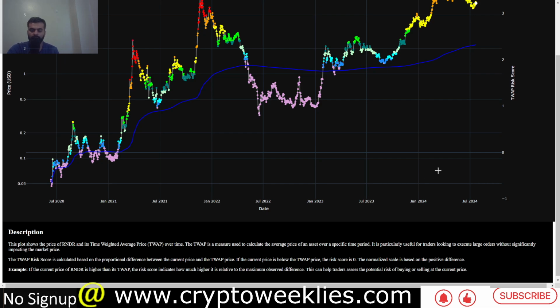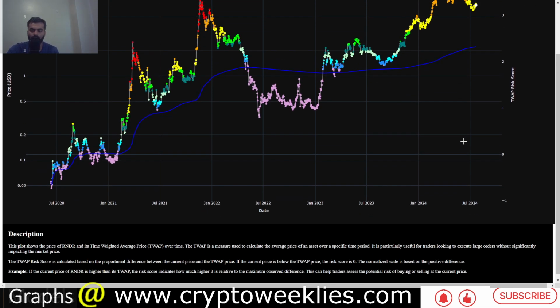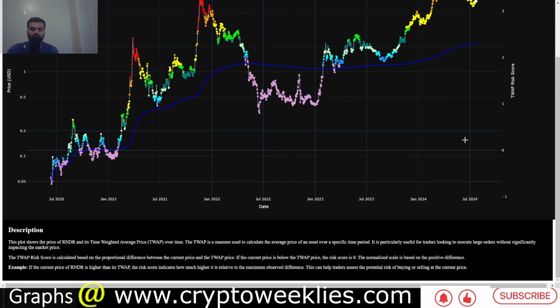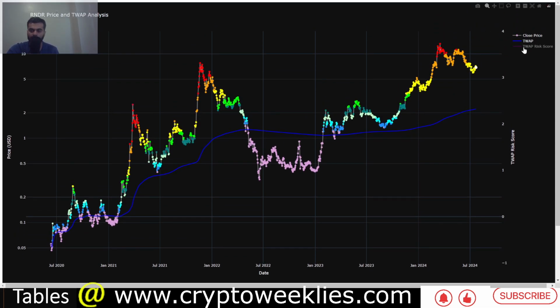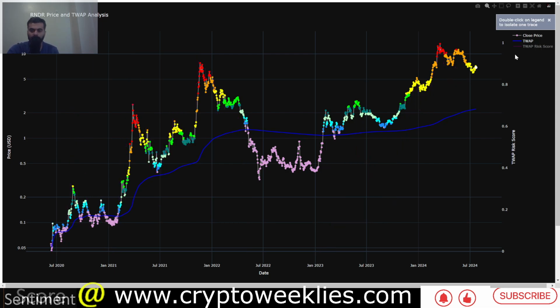which measures the average price of an asset over time, particularly useful to check if we are buying the top or buying the bottom. And again, this is the risk score, which is color coded on this price. If you are interested in the actual risk score, you can check out over here. They are also represented in price based on color code.